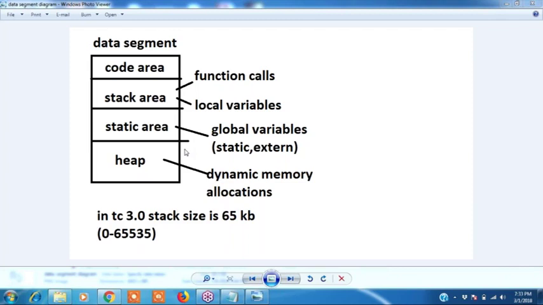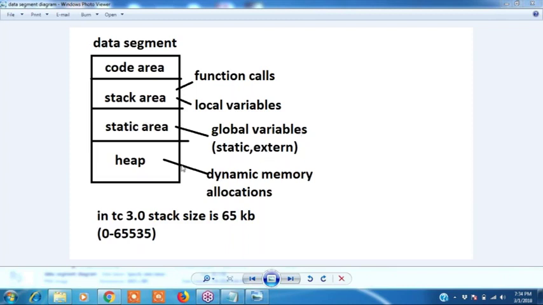See, whatever program we are writing will be stored in this RAM. Code area will be there, stack area, static area, and heap area will be there. In the stack area, function calls will be stored, like printf and scanf. Function calls and local variables will be stored. Global variables will be stored in the static area.